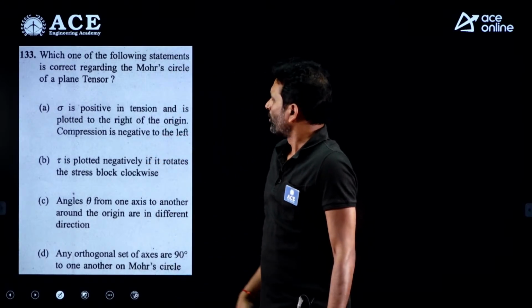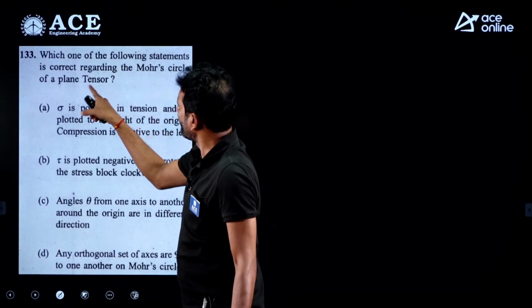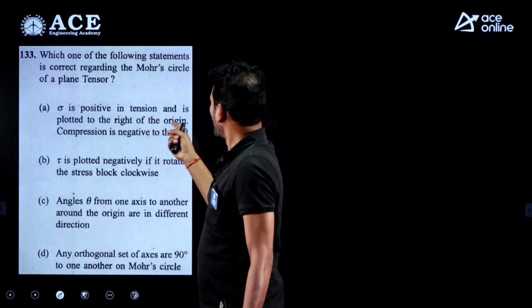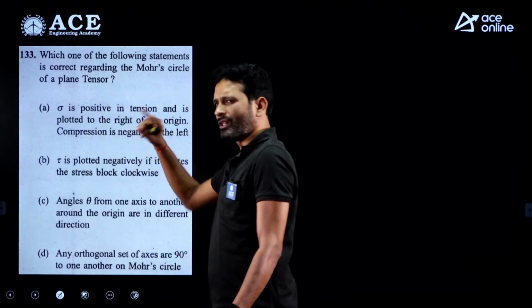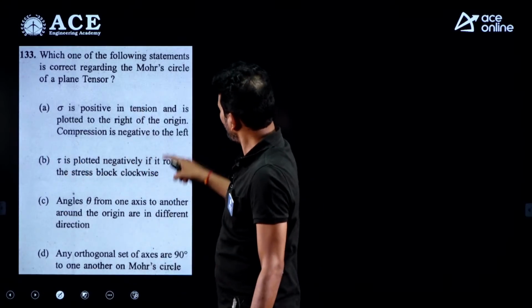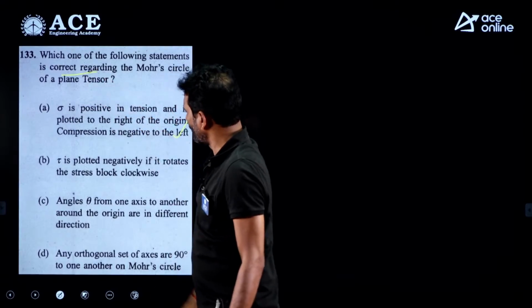Option B is correct for this question. This question is related to the Mohr circle. Which one of the following statements is correct regarding the Mohr circle of a plane tensor? Sigma is positive in tension, that only we can mention, and it is plotted right side of the origin perfectly. Compression is negative, it is plotted left side of the origin. This is correct.